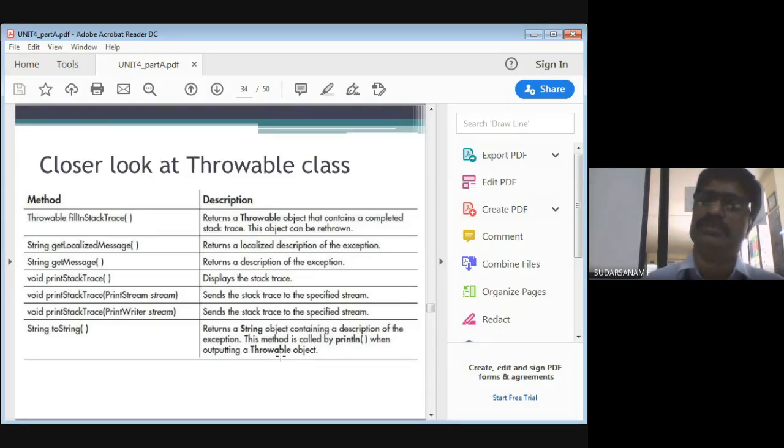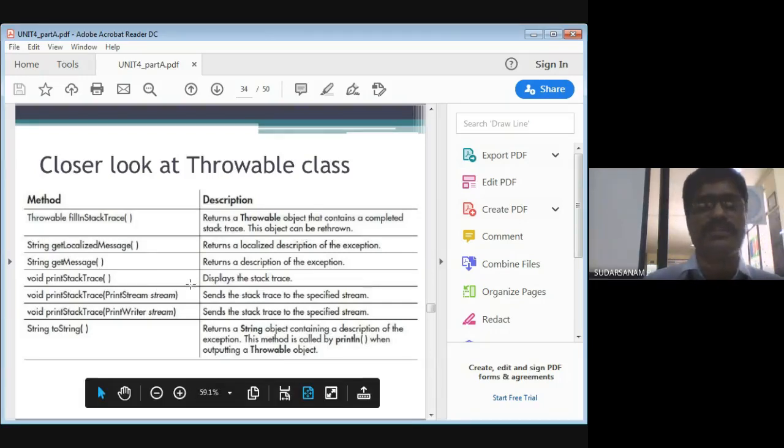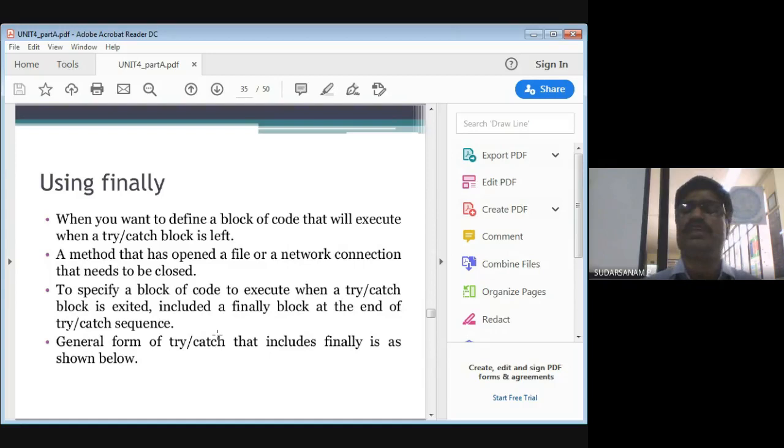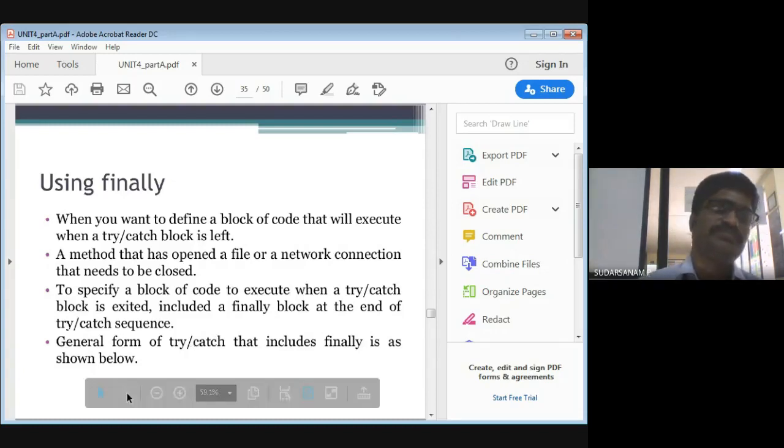Try is the code you want to put into the try block, and the catch statement is which type of error you may be getting when you're running the program. Next, we'll go for the finally statement. When will the finally statement execute, and why do we have to write it in the program? We have to learn that. Now let us see it one by one.